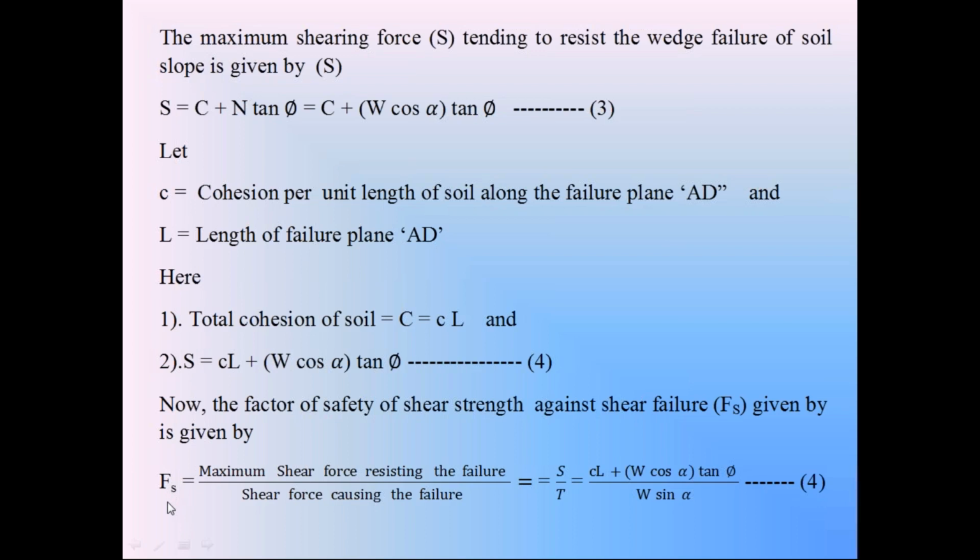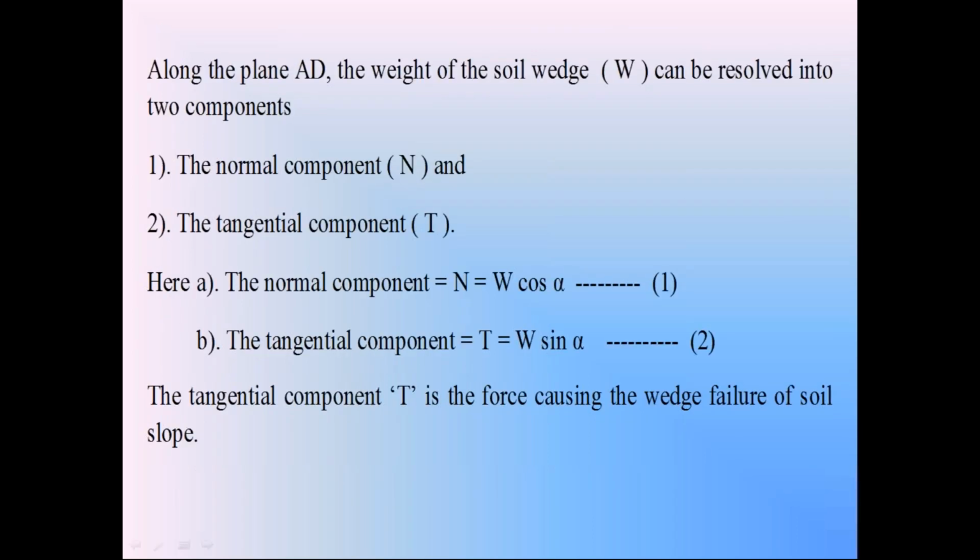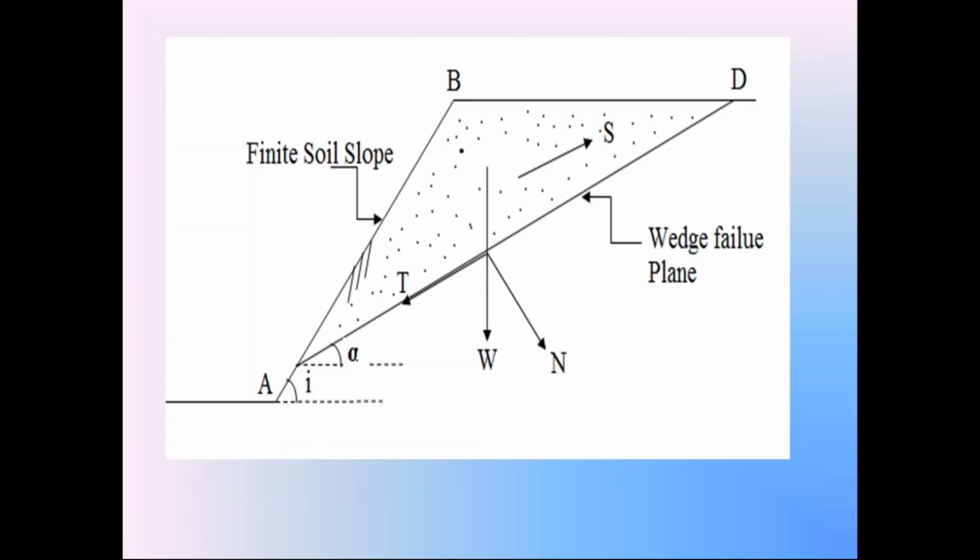Repeat this process by taking another failure surface AD. This is the process for one failure surface AD. Find out the factor of safety for that failure surface AD. Take another failure surface on the graph sheet and repeat the same process.